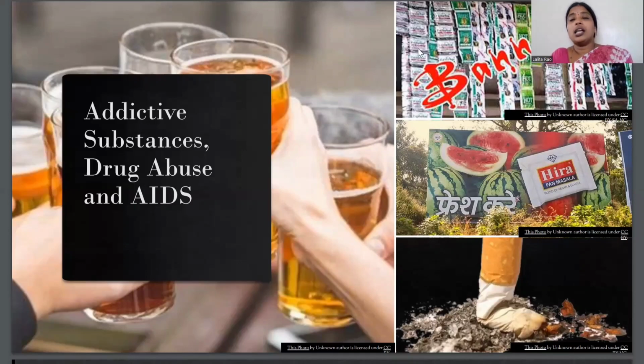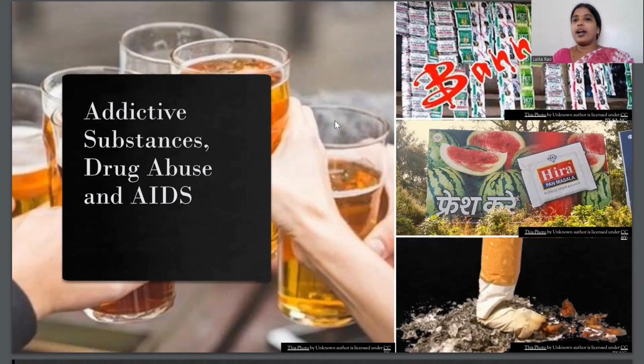Consumption of alcohol, consumption of gutkas, pan masala, or cigarettes, and all these should be avoided, because once you are addicted, okay, your body wants it again and again, and it will definitely harm your health if you keep on consuming these bad things, we can say.